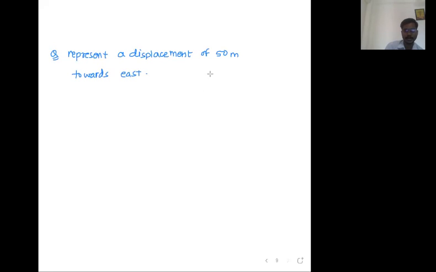Let us first define the directions. Let me take this direction as north. Once this north direction is defined, automatically this will be east, this will be west, and opposite to north, this will be south. Reply to me in the chat box, yes, no. If this direction is north, automatically other directions will be defined.